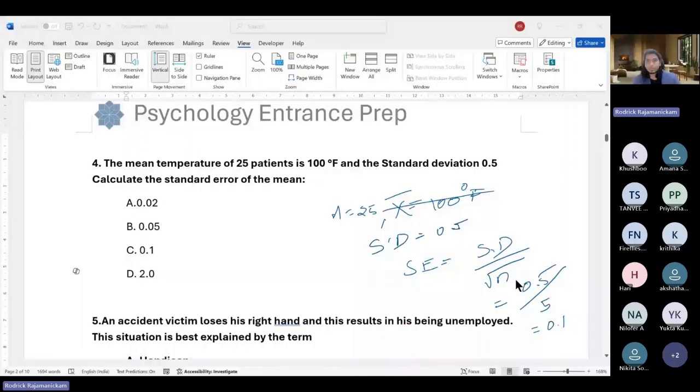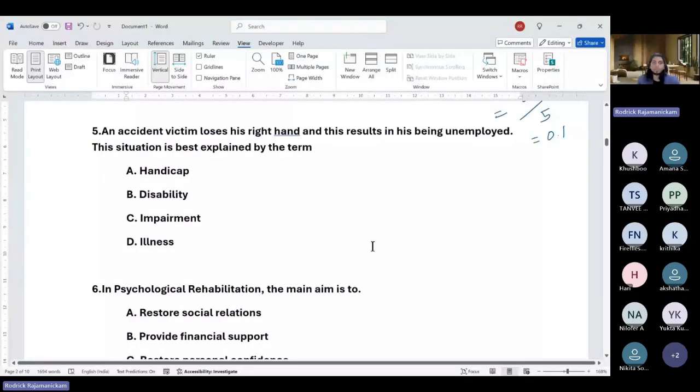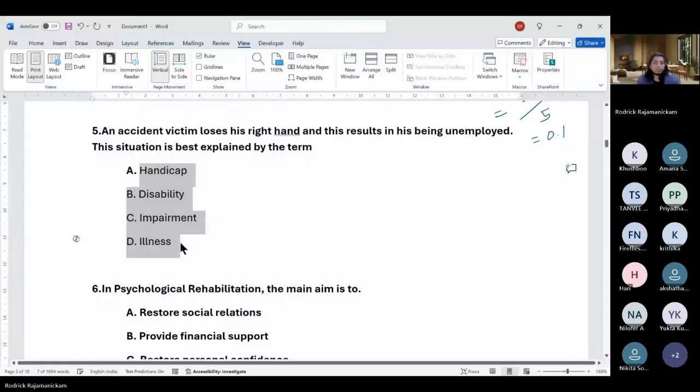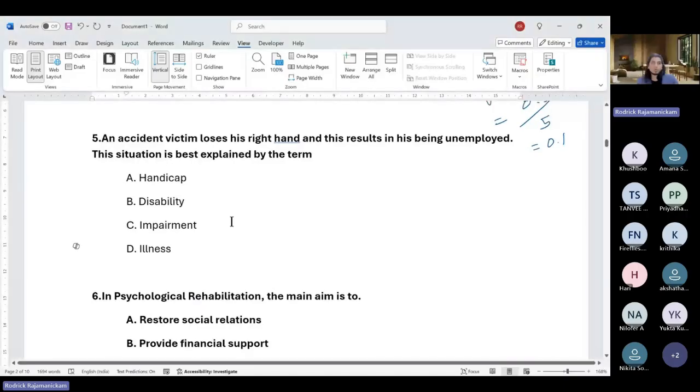Okay, so the answer is C. So it will be 0.1. Okay, so moving on to the next one. An accident victim loses his right hand and this results in him being unemployed. So the situation is best explained by which of the following terms? Is it handicap? Is it disability? Is it impairment? Or is it illness? So I've made the chat on for a longer duration, so you can try putting the answer in the chat. So would you call it a handicap, disability, impairment, or illness?